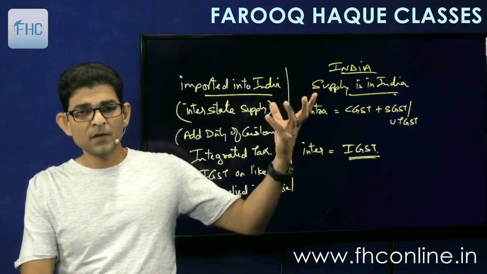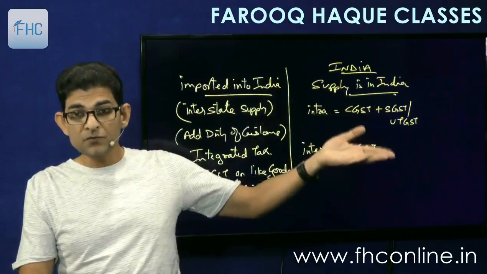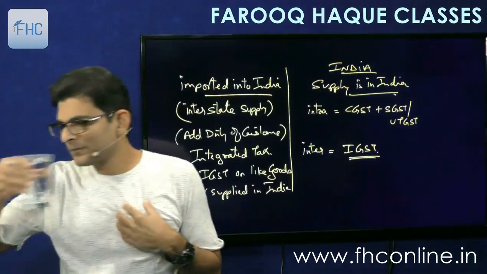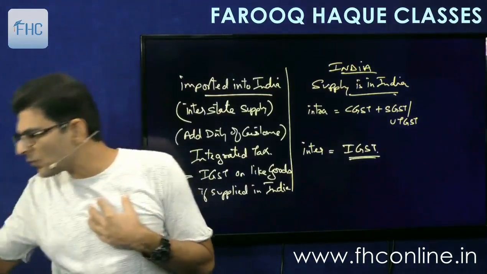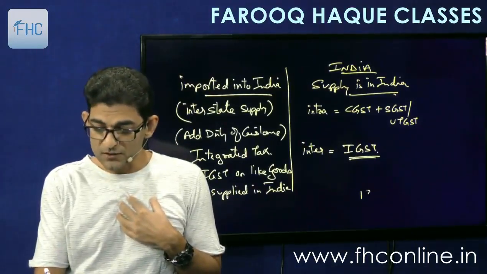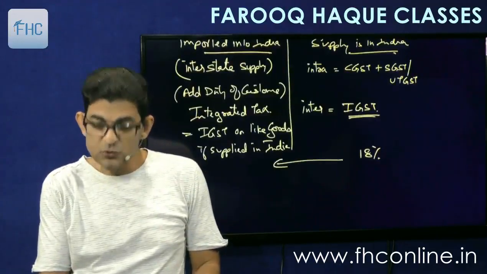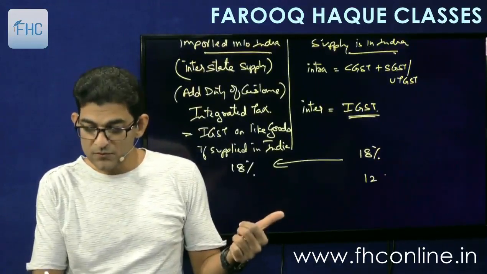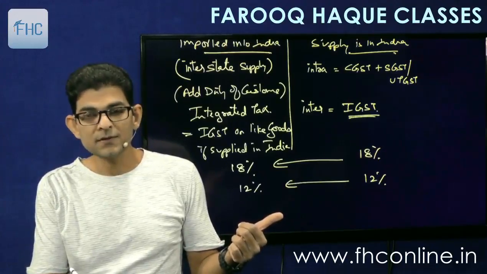television sets, so if a television set is supplied in India, if suppose the IGST would have been chargeable at 18%, just an example, then here also we'll apply the same 18%. If here it would have been charged at 12%, then here also it will be charged at 12%. Understood?